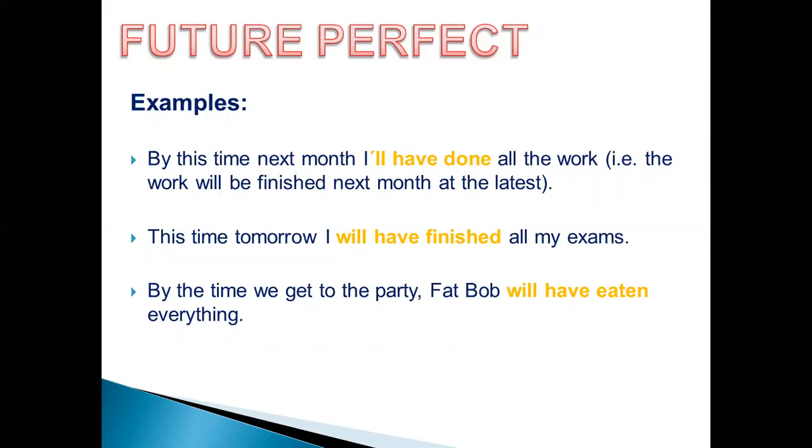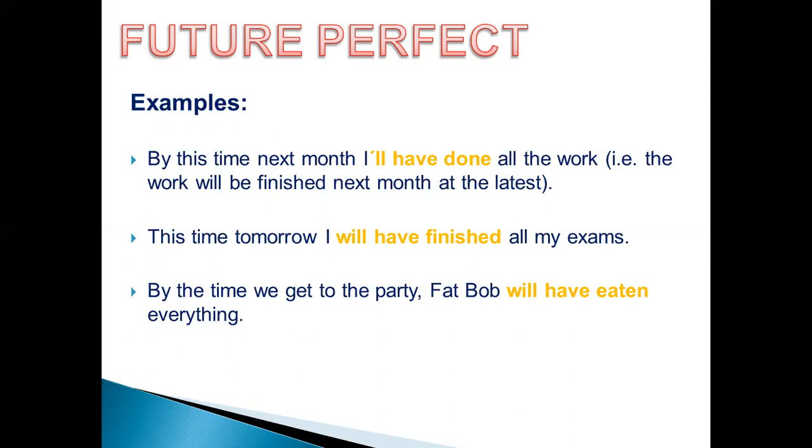Okay, it's easy. So we use the future perfect to talk about actions that will be completed at a specific time. The last example is, by the time we get to the party, Fat Bob will have eaten everything. Will have eaten everything means he will finish eating all the food that we have when we arrive, when we get to the party.